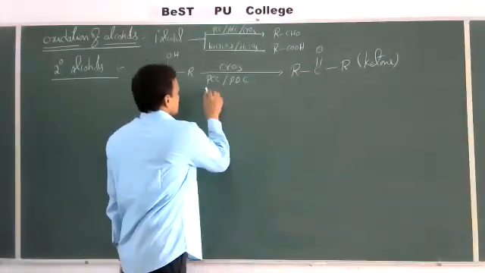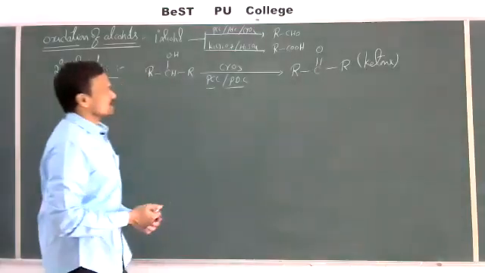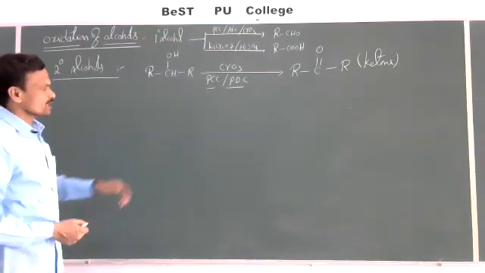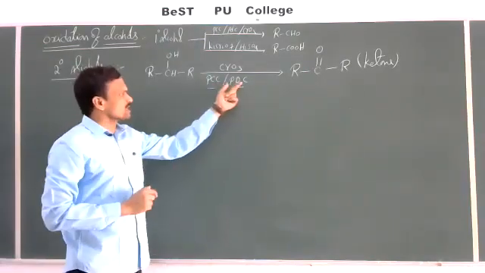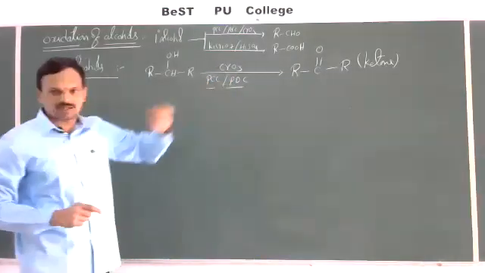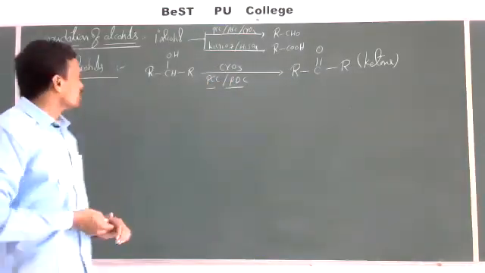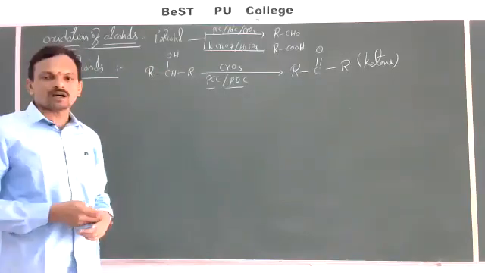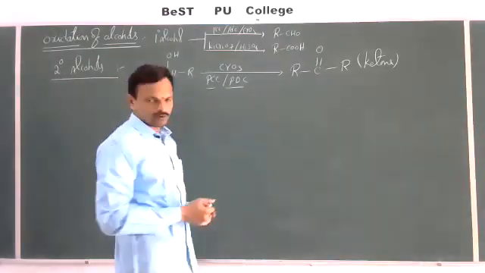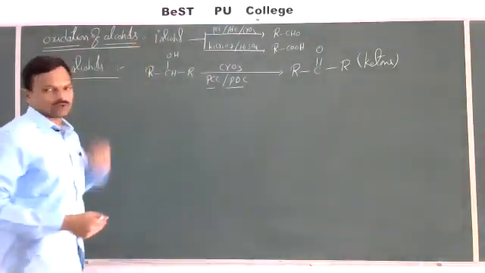Then what is the advantage of this PCC or PDC? The advantage is that PCC or PDC can oxidize alcohols to the corresponding carbonyl compounds without affecting the unsaturation of the given compound, either primary or secondary, whatever it may be.